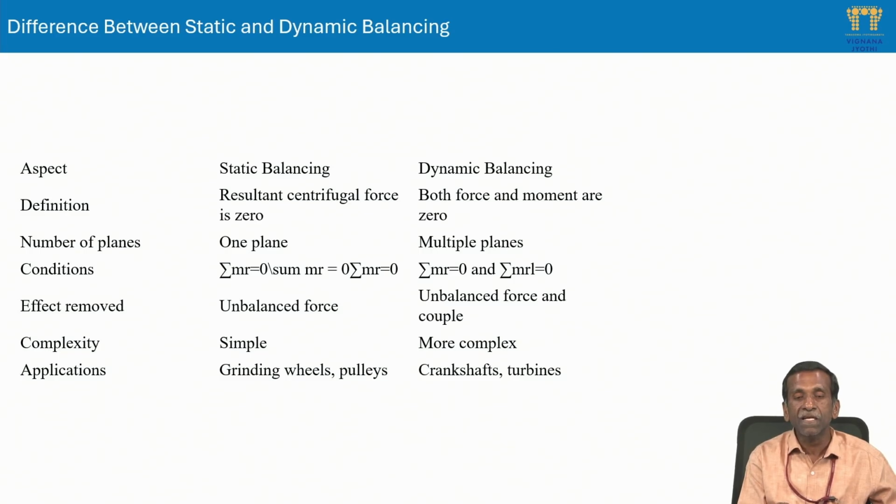In dynamic balancing, while attaching masses in different planes, we need to take care of the unbalanced force as well as the couple. Complexity-wise, static balancing is simple. On one plane, we can directly draw a polygon and see that an unbalanced resultant is there. Then, opposite to that direction, we attach some mass with the required radius of rotation. It is simple, whereas in dynamic balancing we also need to balance the couple, so it is a little more complex.